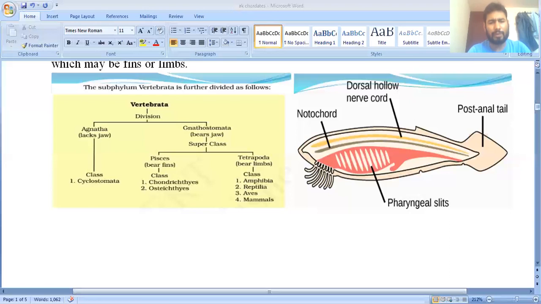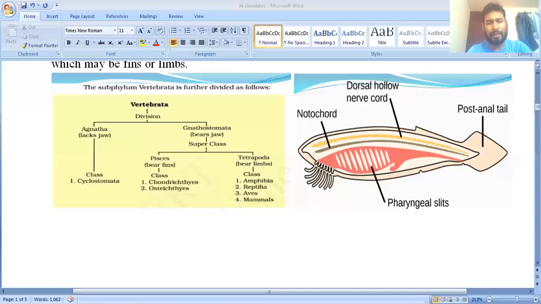I took this photo from the NCERT, and this is a very good explanation, and you can easily understand. Okay. So Pisces have two classes. One is called the Chondrichthyes, another is the Osteichthyes. Chondrichthyes is also known as the cartilaginous fishes. Osteichthyes is also known as the bony fishes.